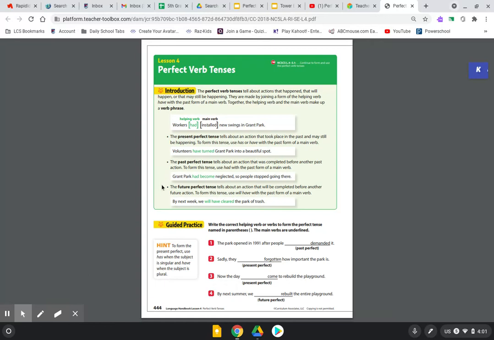The future perfect tense tells about an action that will be completed before another future action. To form this tense, you will use will have with the past form of the main verb. By next week, we will have cleared the park of trash.